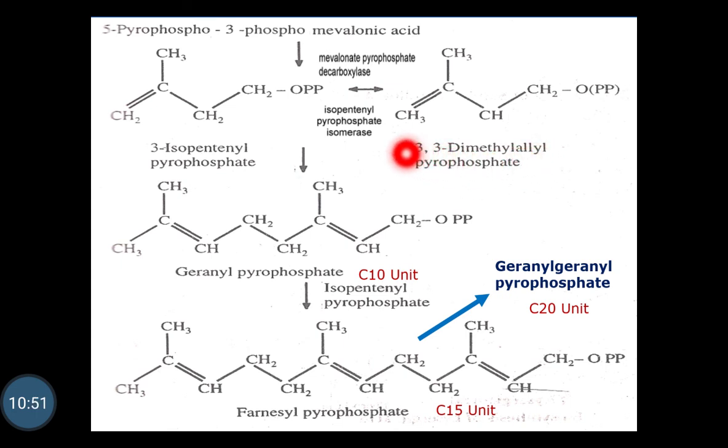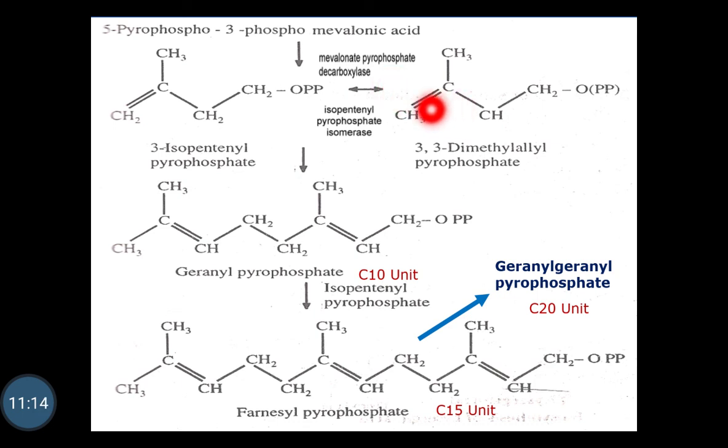The 3,3-dimethyl allyl pyrophosphate is the isomer of 3-isopentyl pyrophosphate. Both of these are C5 units, and the reaction is catalyzed by the enzyme mevalonate pyrophosphate decarboxylase.